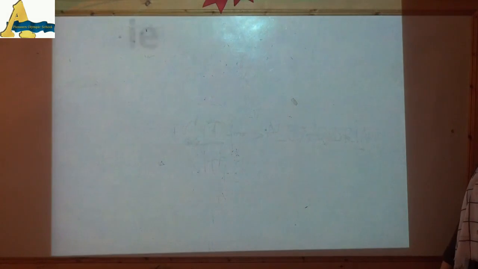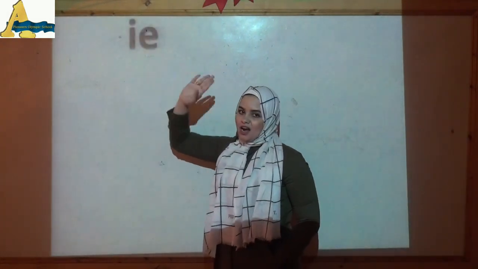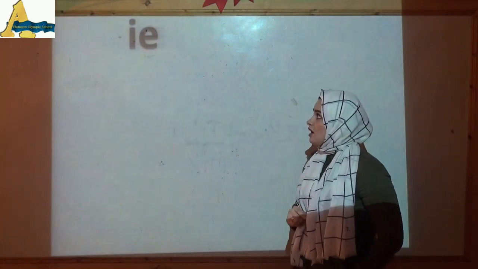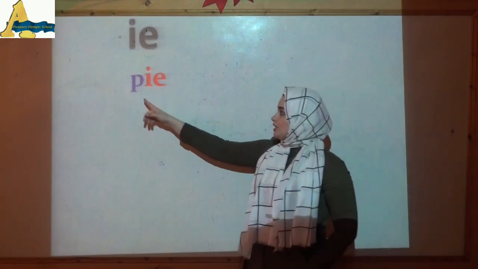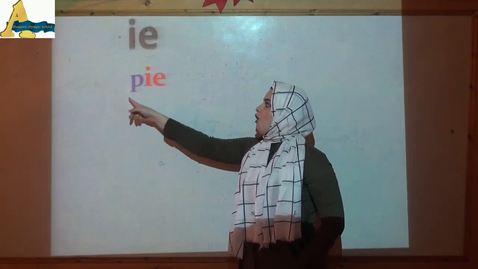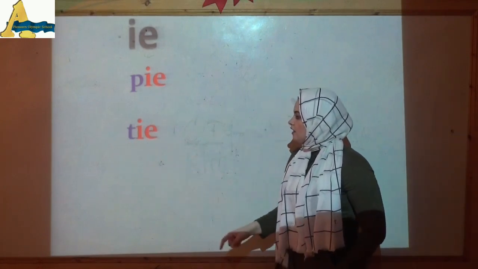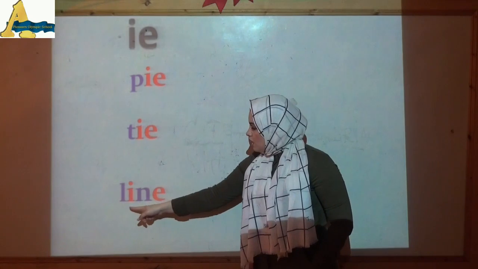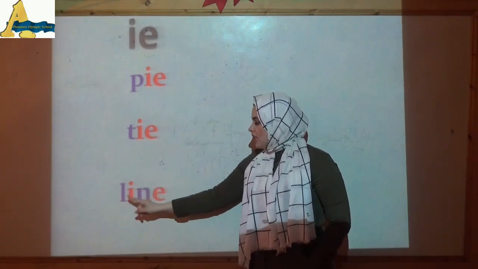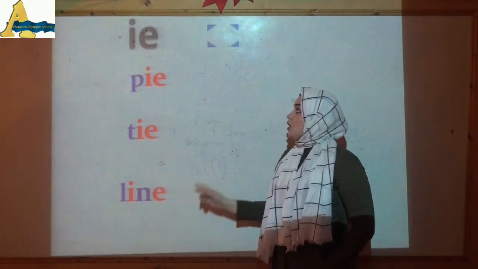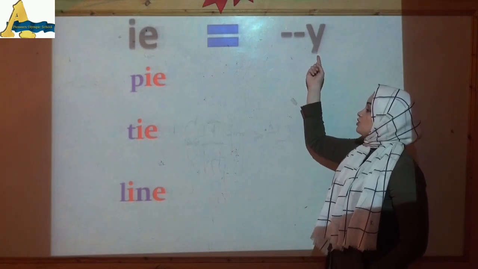And now, let's remember sound I. What's this sound? Yes, I. How do we write sound I? I and E together make sound I. Let's read here. Pie. Tie. Lie, which has an E at the end over a line. Line. Okay, do you remember in KG2 that we have a letter, this letter Y?